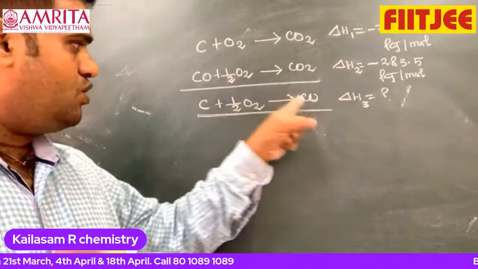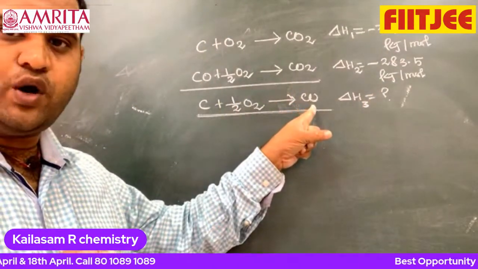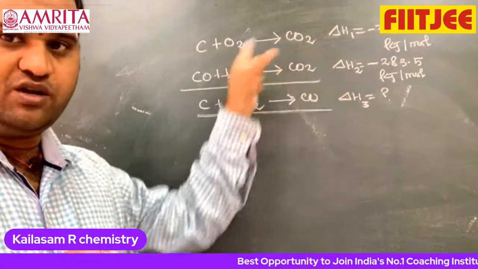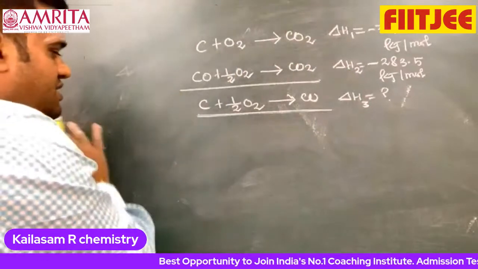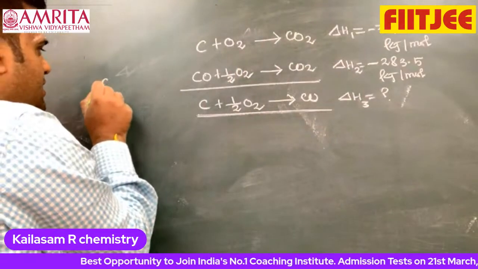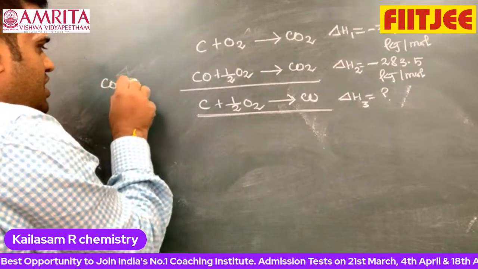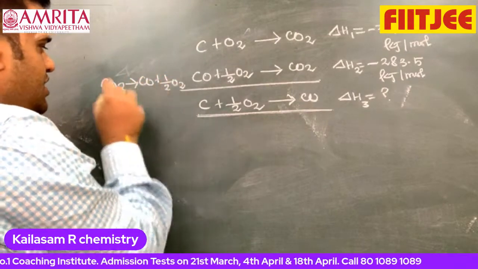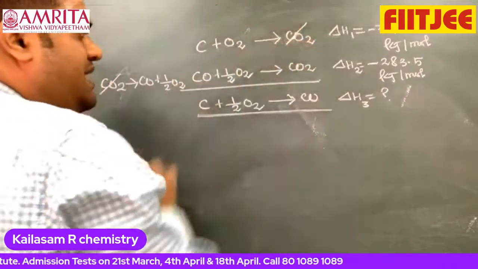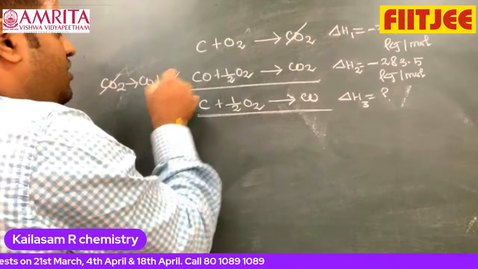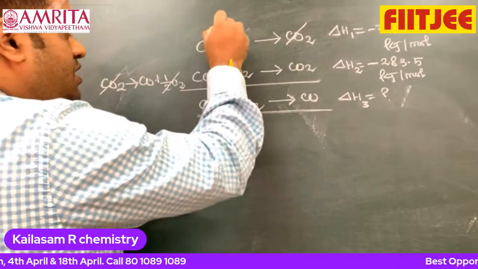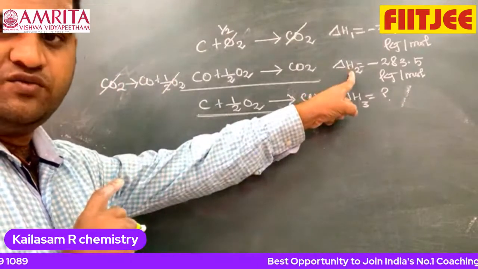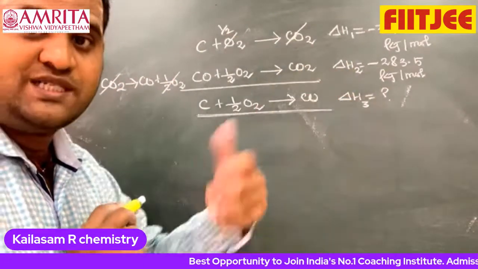To get CO in this third reaction, CO is on the product side. But in this reaction it is on the reactant side, so therefore we can reverse the equation. When I reverse it, what am I going to get? CO2 gives CO plus half O2. Therefore this CO2 and this CO2 will be cancelled. Obviously half O2 remains here. That means the second equation is reversed, and reverse means we have to subtract.